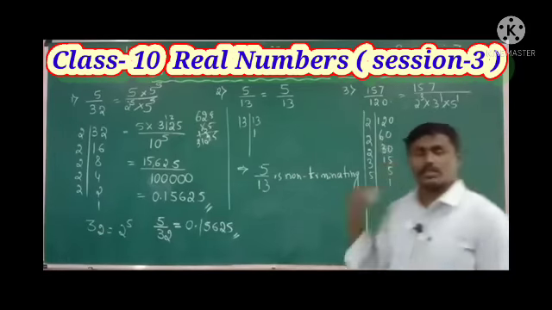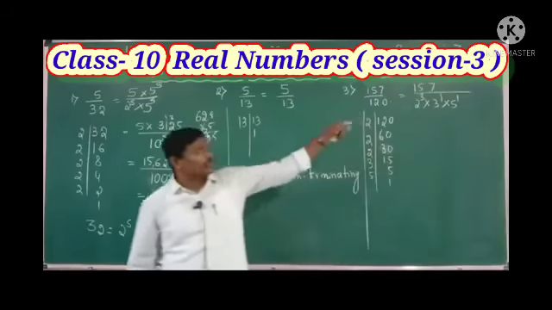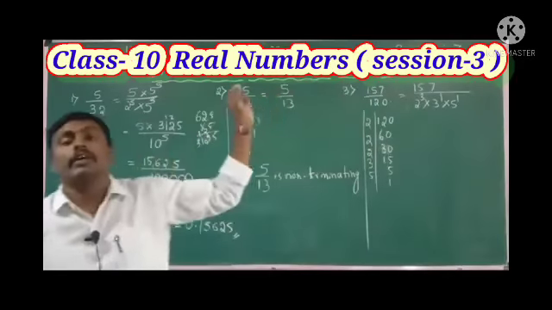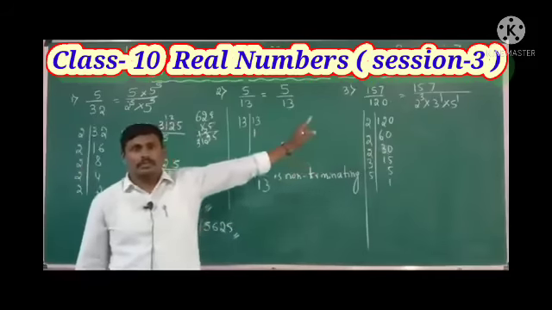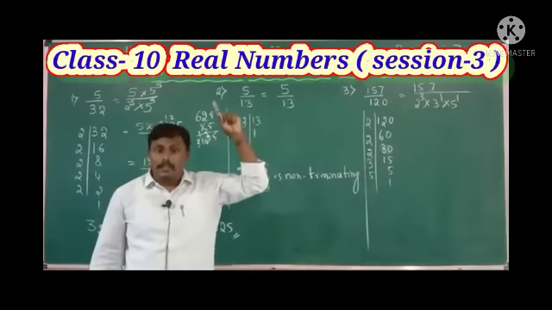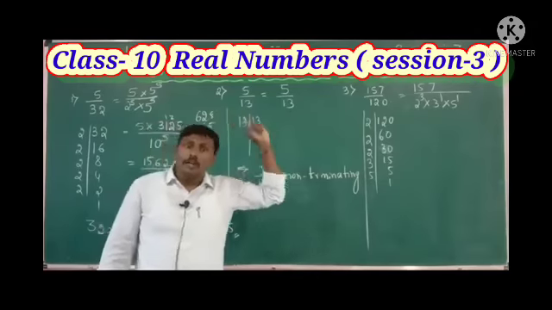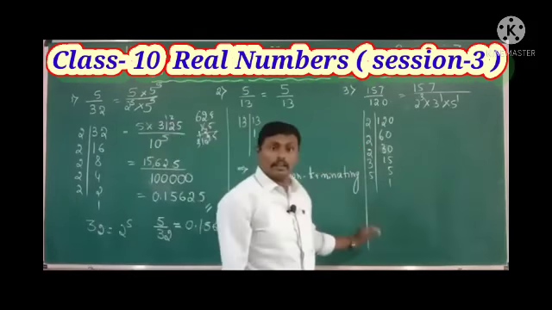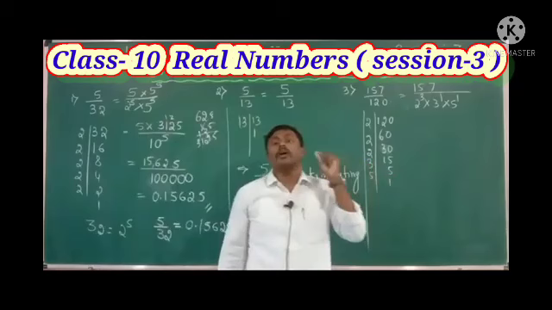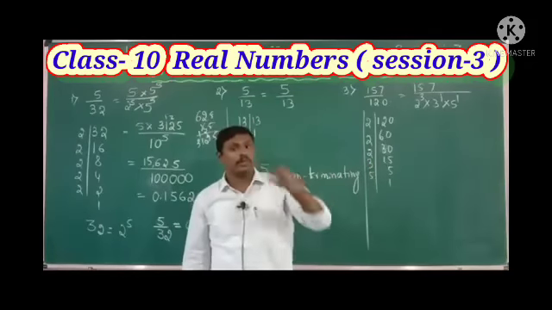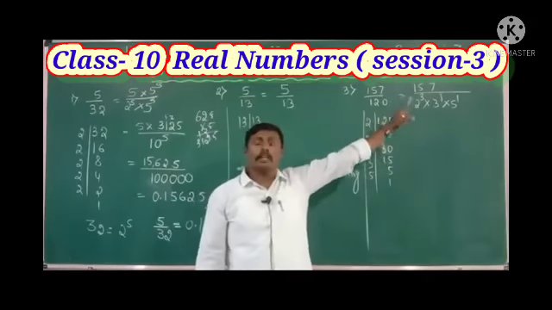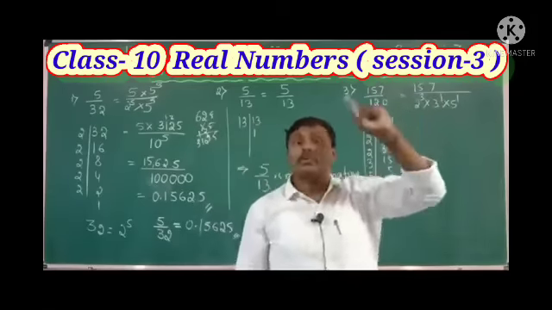Now just observe the denominator values: 2 raised to 3, 3 raised to 1, 5 raised to 1. Whether it is terminating or not: if the given rational number is terminating, when we prime factorize the denominator, it should be in the form of 2 raised to n and 5 raised to m. We have one more prime number here, that is 3.